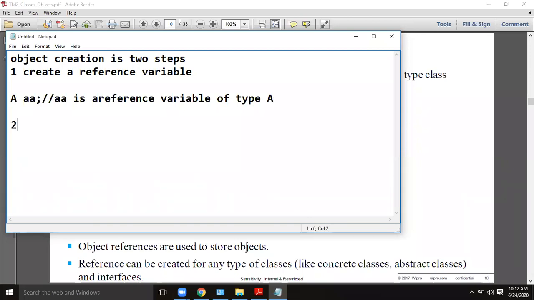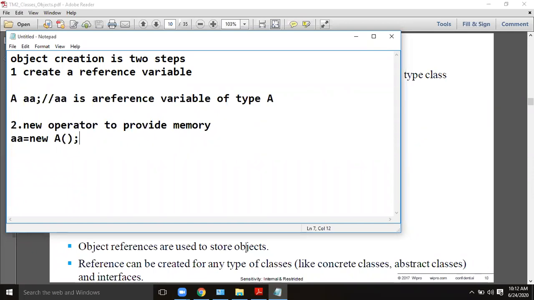If you want to get the memory, you have to instantiate it with the new operator. You have to use the new operator to provide memory. Until you use the new operator, it never gets memory. So in this step, we write AA equal to new A, because AA is the reference variable and A is the class name.